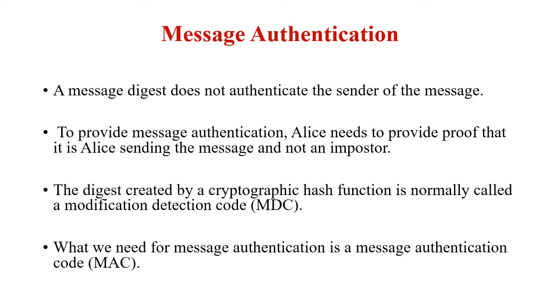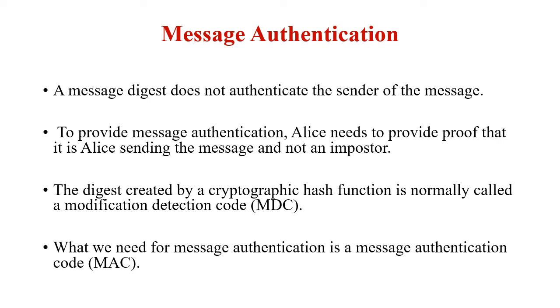So a message digest guarantees the integrity of a message. It guarantees that the message has not been changed. A message digest, however, does not authenticate the sender of the message. When Alice sends a message to Bob, Bob needs to know if the message is coming from Alice. To provide message authentication, Alice needs to provide proof that it is Alice who is sending the message and not an imposter. A message digest cannot provide such proof.